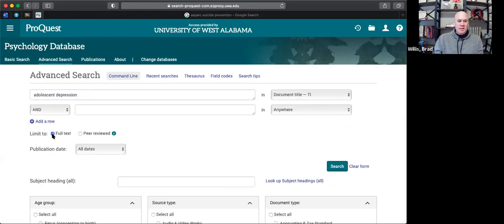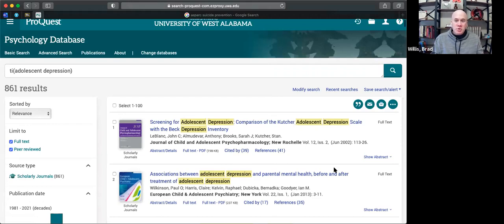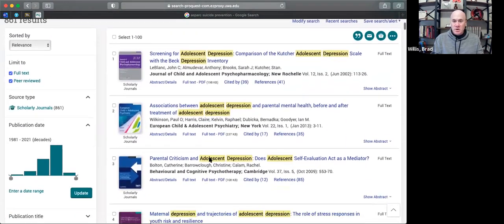So let's see if we can modify it one more time. We want to limit it. We might modify it a couple of times here. We want to limit it to only articles that are peer reviewed. That means the real scholarly stuff, and that are full text, right? Because there's no sense in searching for an article that you're not going to be able to read. So let's just stop there and search and see what that does for us here. Fingers crossed, right? All right, 861 articles. Probably still too many.